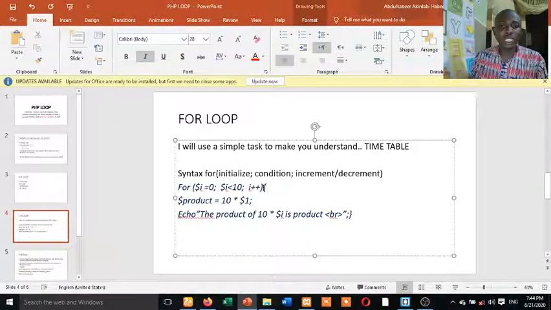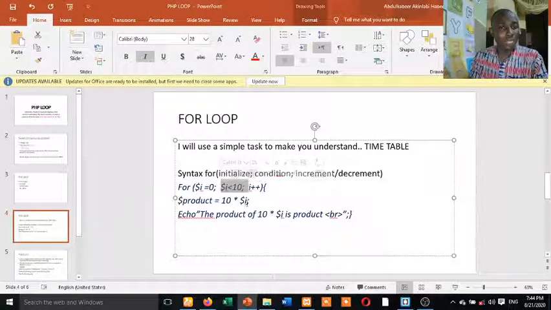This program, this calibracies, that means products. I declare a variable called products. Declaration of a variable is normal. Products is equal to 10 times I. So what I want to type here is I, 10 times I. Look, I here is 0. So 10 times 0 is what? Is 0. You're going to check, is I less than 10? That's 0 is less than 10. Then it's going to increase I by 1. At this time, I will now be 1.